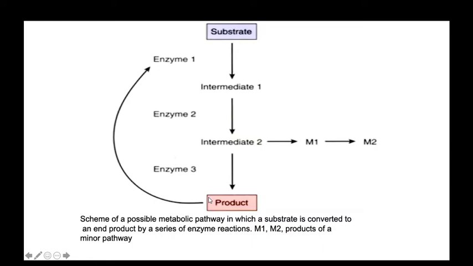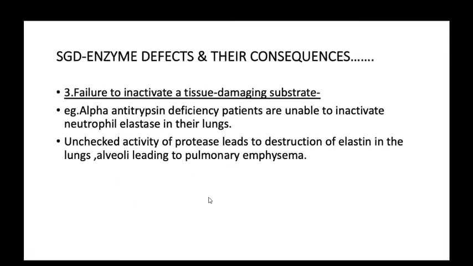Third thing is the failure to inactivate a tissue damaging substrate. I told you there's an absence of a negative feedback mechanism. So, for example, alpha antitrypsin deficiency patients are unable to inactivate the neutrophil elastase in their lungs. Okay, this enzyme is deficient, so elastase is working continuously. And as elastase is continuously working, lung parenchyma is damaged, and the patient develops emphysema. Unchecked activity of the protease leads to destruction of elastin in the lung and alveoli, leading to pulmonary emphysema. Okay, there's no end product.